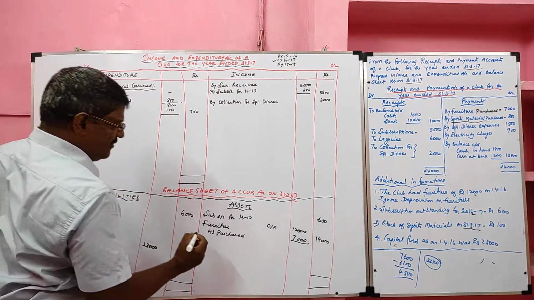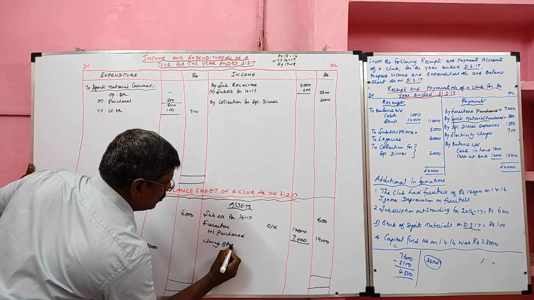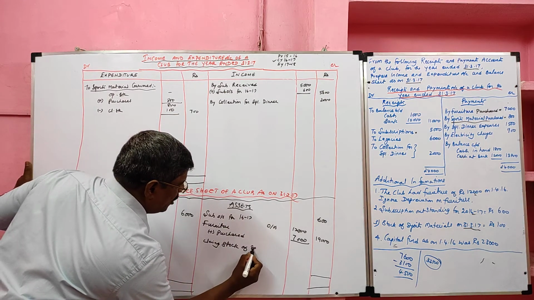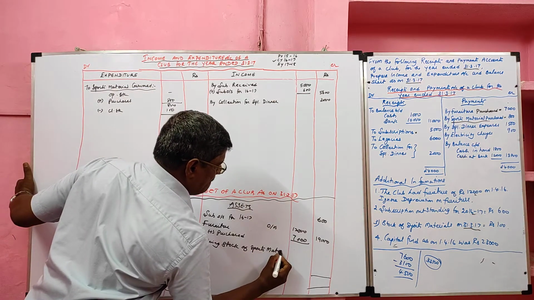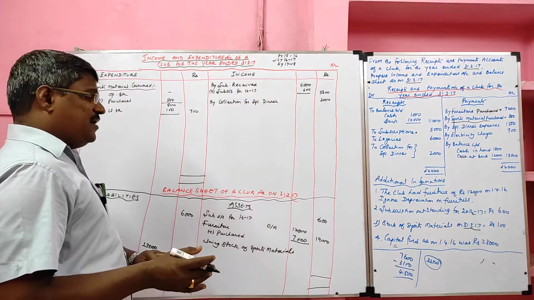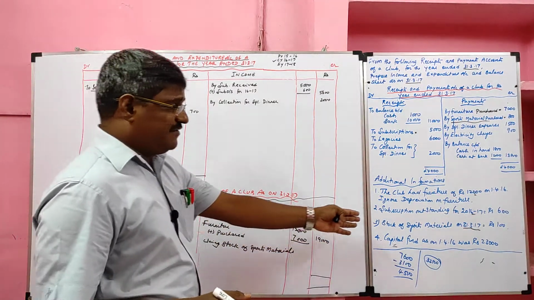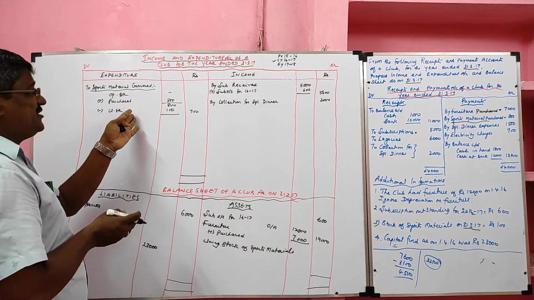Then the closing stock of sports material is recorded in the asset side. Opening stock and closing stock of sports material are supposed to be given in the adjustment. In this problem, opening stock is not given, closing stock only given.